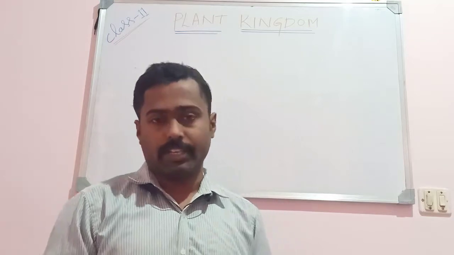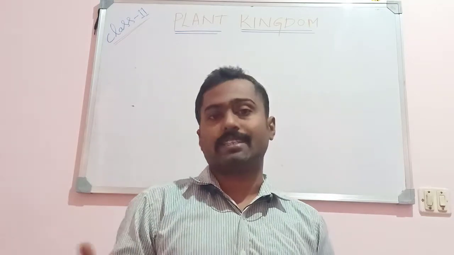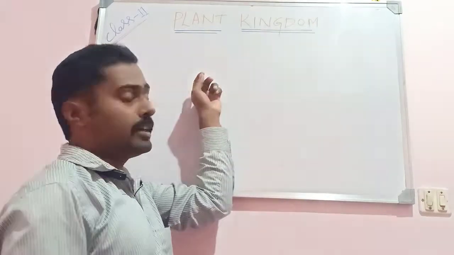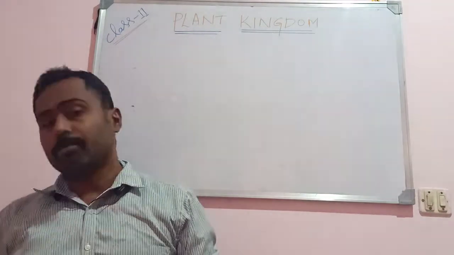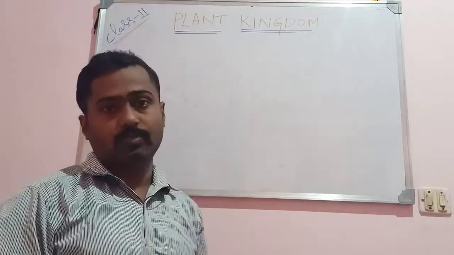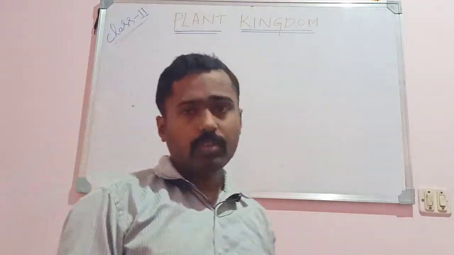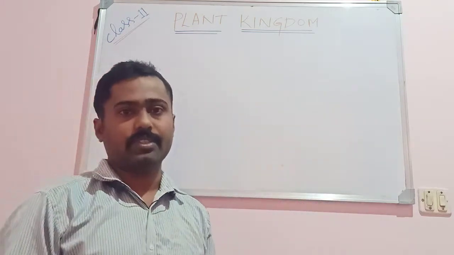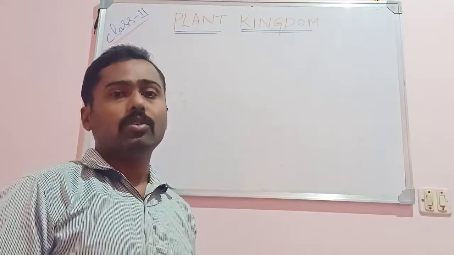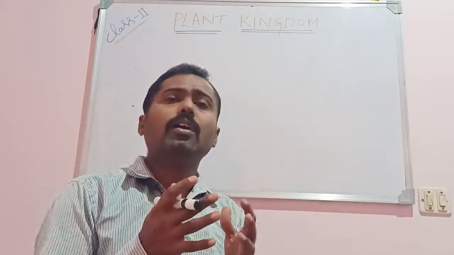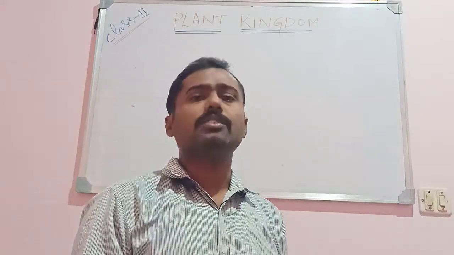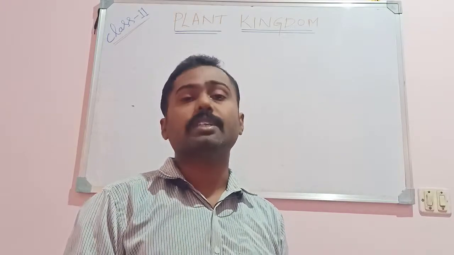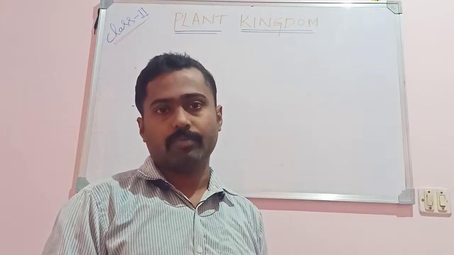So we finished three. Let us start with the next kingdom, that is the fourth kingdom, Kingdom Plantae or plant kingdom. You know the general characters or basic properties of the Kingdom Plantae, isn't it? Almost all plants, there are few exceptions, but almost all plants are autotrophic in nature. It means they are able to prepare their own food.